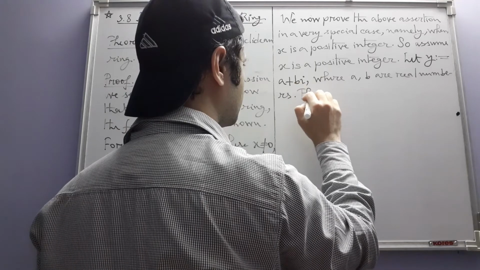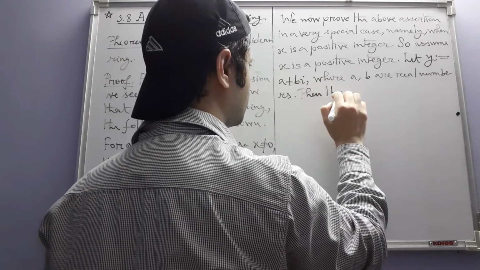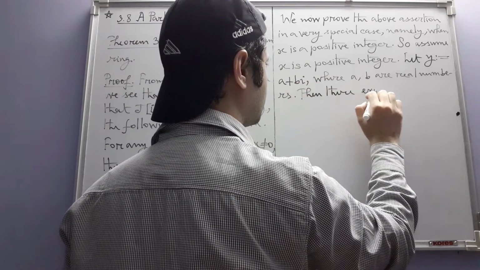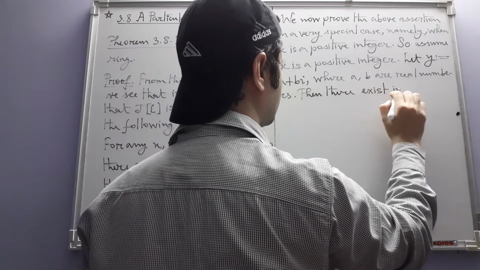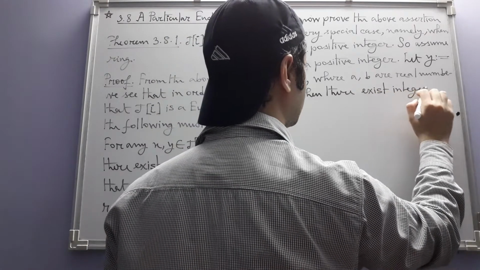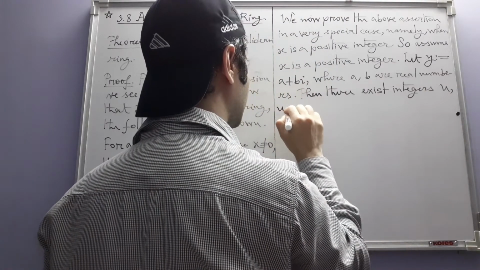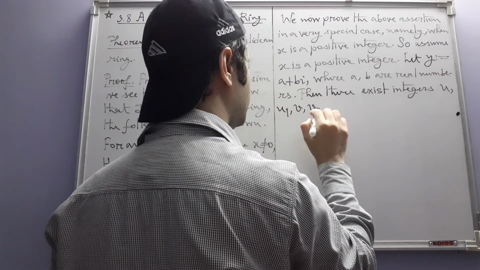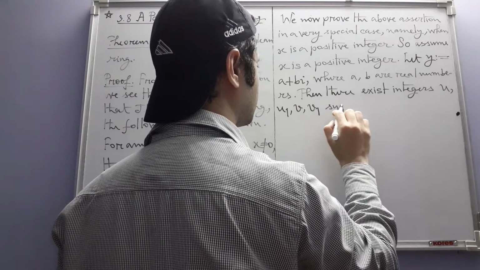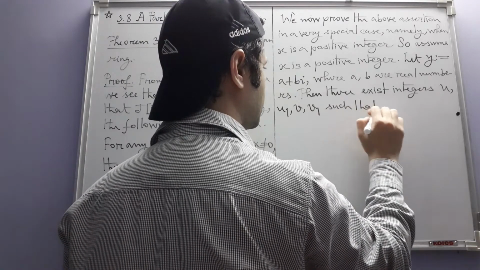Then there exist integers u, u1, v and v1 such that